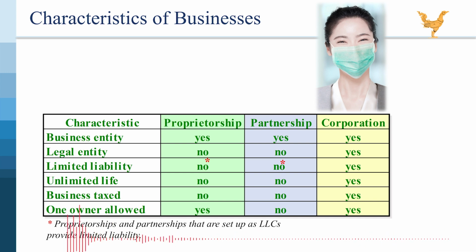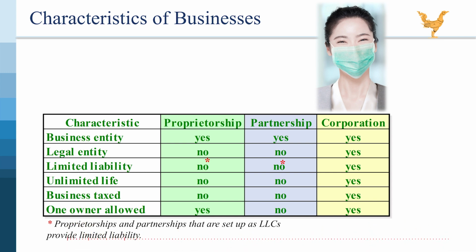Legal entity. No. Again, similar to a sole proprietorship, a general partnership is not considered a separate legal entity. The partners are personally liable for the partnership's debts and obligations. Limited liability. No. This is a crucial point. Because there's no legal separation between the partnership and the partners, creditors can pursue the partner's personal assets if the partnership cannot cover its debts.